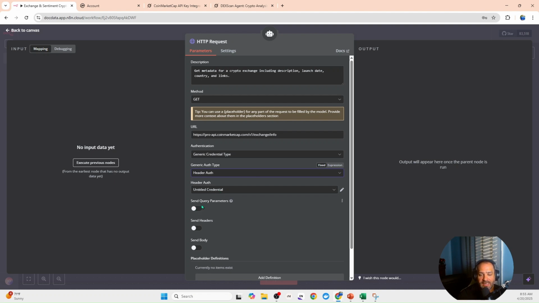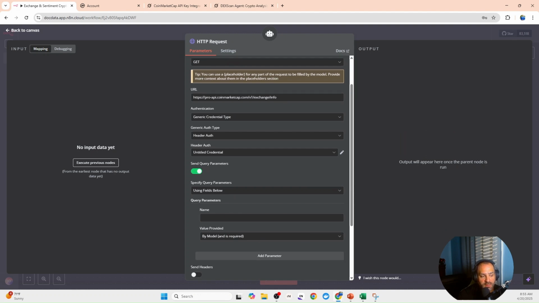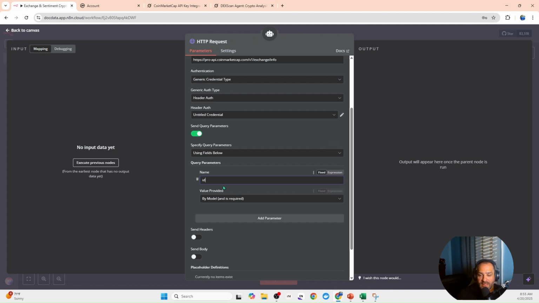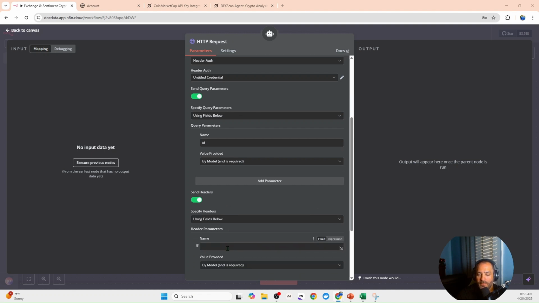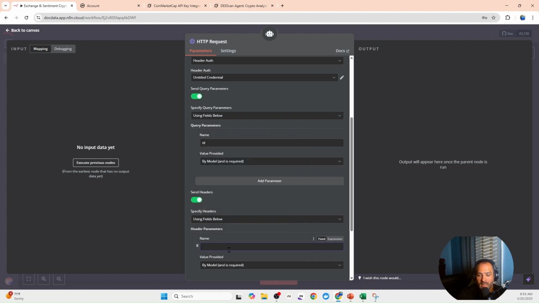And now we need to add in send query parameters. So for this, I need to put the ID that it's going to get for the coin. So now once the ID is here, we're going to add in a header. The header is here. And then I want to paste this in.